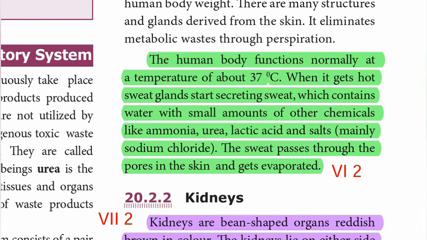The human body functions normally at a temperature of about 37 degrees centigrade. When it gets hot, sweat glands start secreting sweat, which contains water with small amounts of other chemicals like ammonia, urea, lactic acid and salts, mainly sodium chloride. The sweat passes through the pores in the skin and gets evaporated. Roman number 6, second one answer.